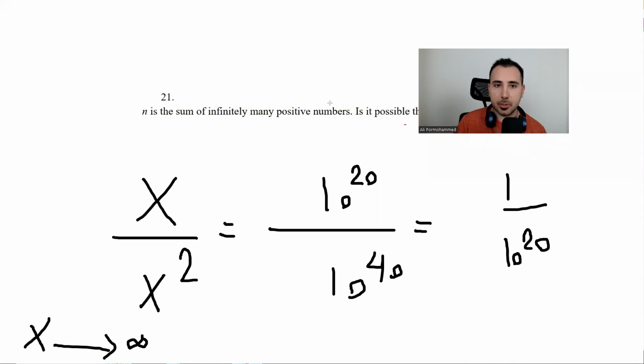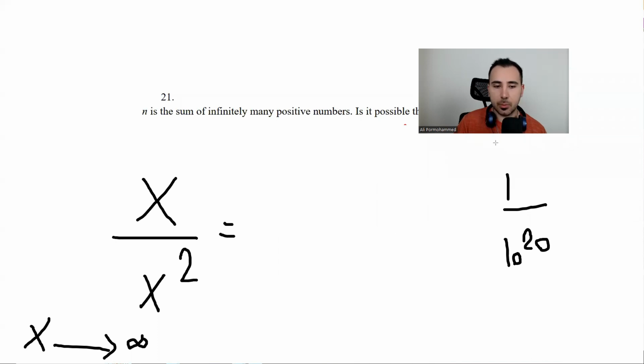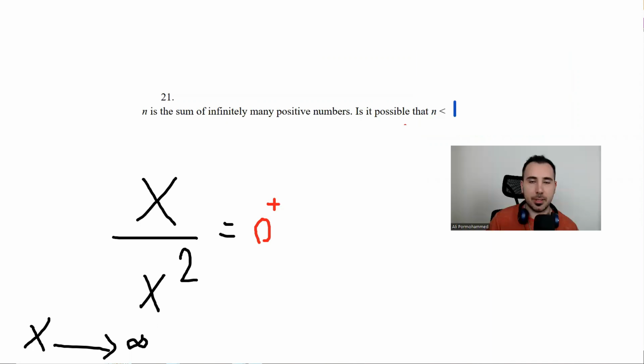Okay. So that's it. You see, the answer to this is going to be 0, but this 0 is not absolute. It's just slightly bigger than the absolute 0 that we know. Now let's go back to the question.